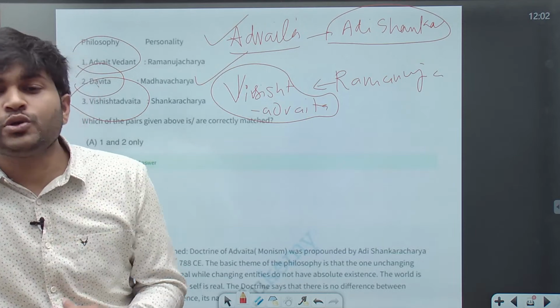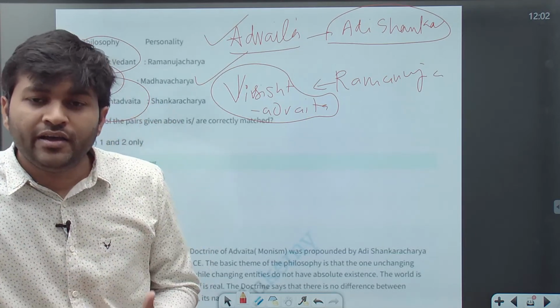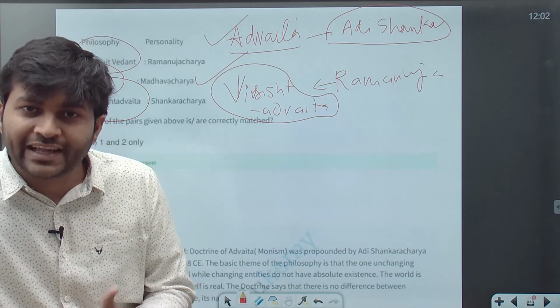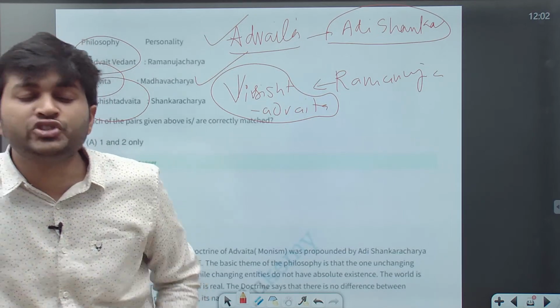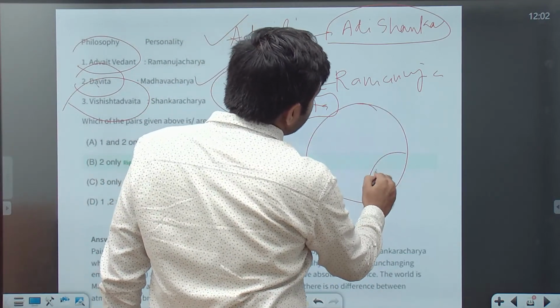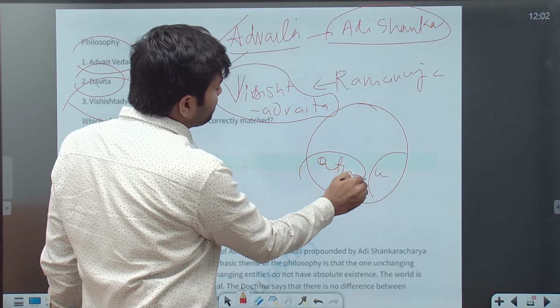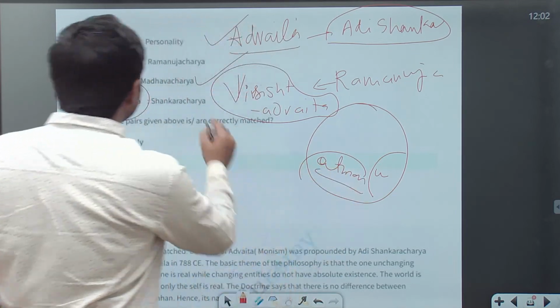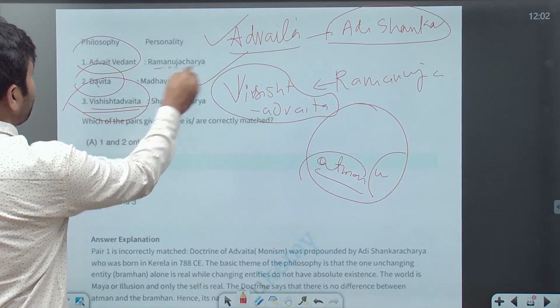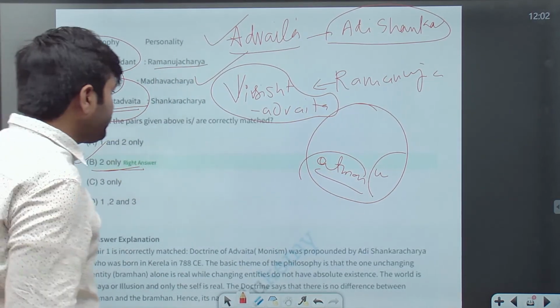The world also has relevance, but it is a part of Brahma. The universe and the individual soul, what we call atman, are all part of Brahma, which is why you cannot differentiate. Okay. So Vishishta Advaita was given by Ramanujacharya. So the answer is only 2 is correctly matched over here.